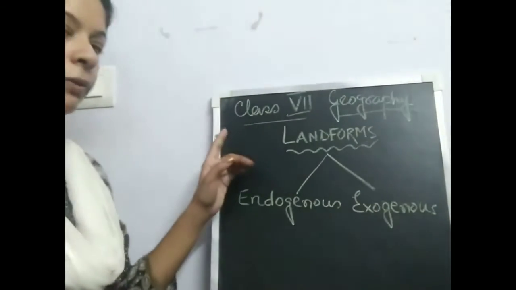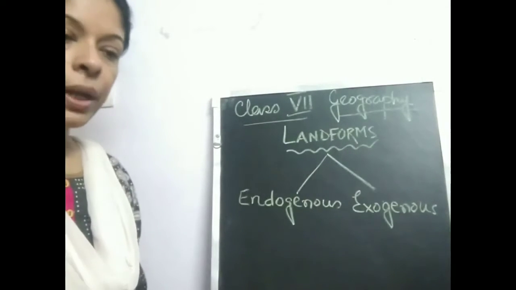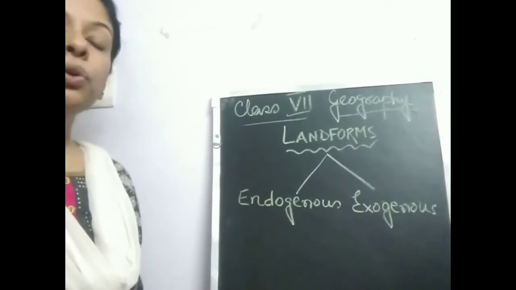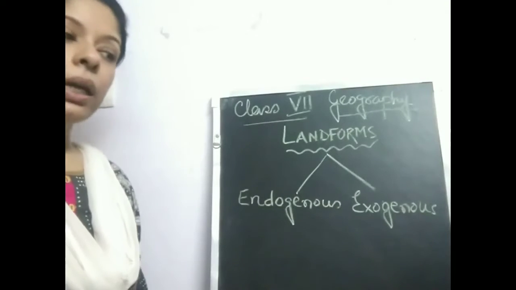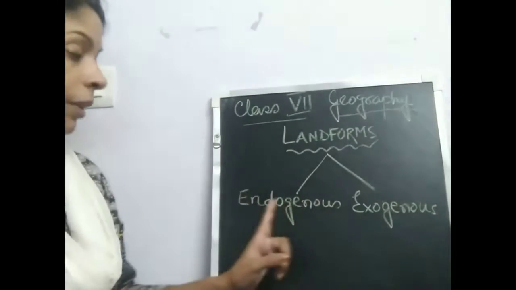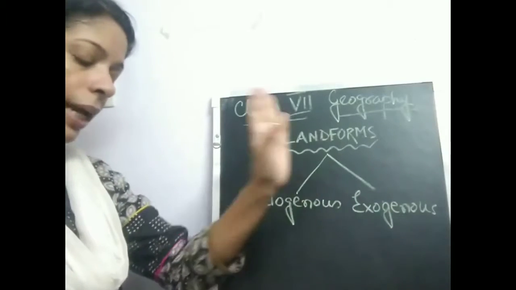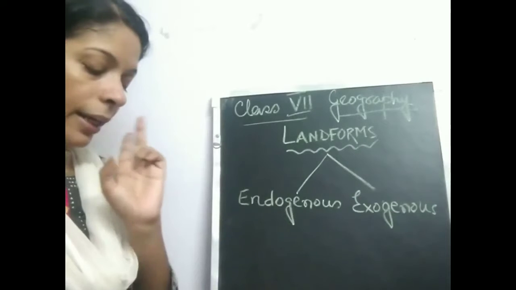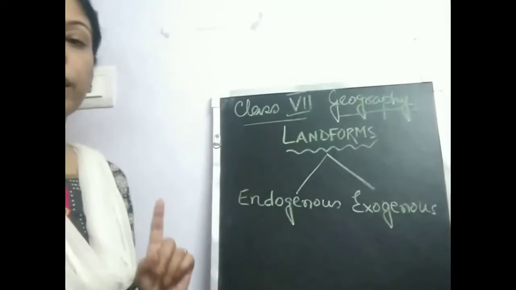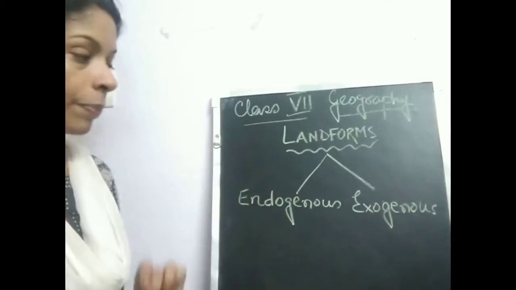So, what are landforms? The different types of land that we see on the surface of the earth. How are they formed? They are formed due to some agents, which we call the natural agents. These natural agents can be divided into two groups: endogenous factors or endogenous agents, and the exogenous forces. So there are mainly two types of agents or forces that are responsible for the development of different kinds of landforms on the surface of the earth.